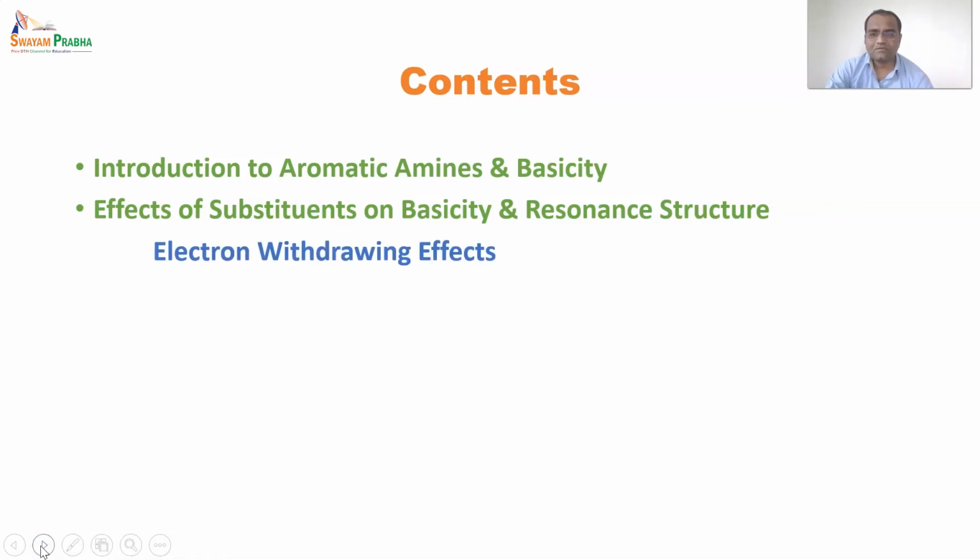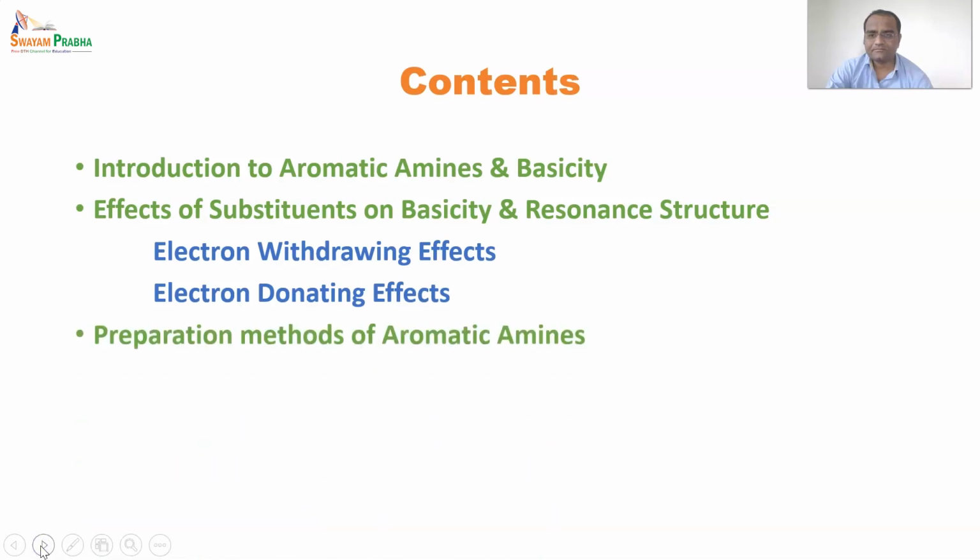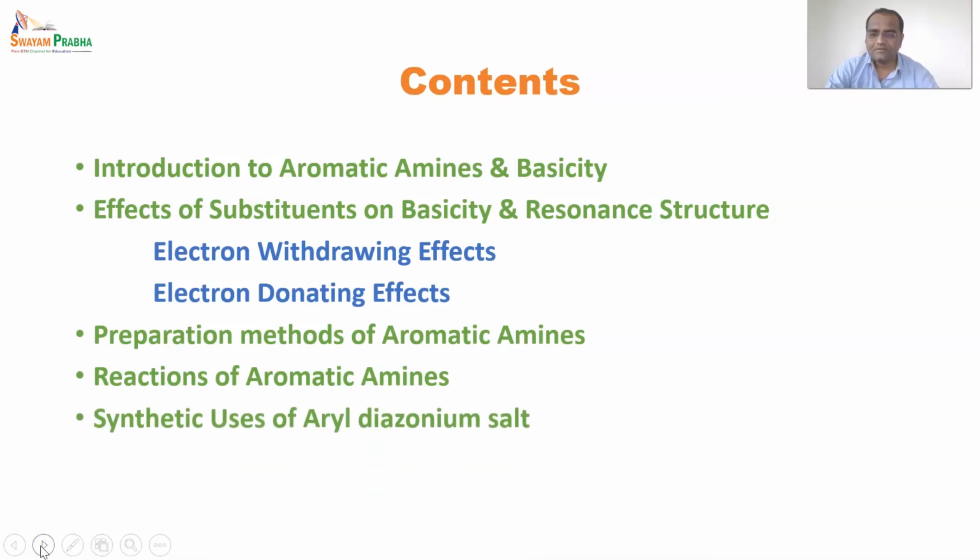There are two types of effect: one is the electron withdrawing effect and the second is the electron donating effect. After that, we will see preparation methods of aromatic amines, the various ways to prepare aromatic amines. After that, reactions of aromatic amines. And lastly, we will see synthetic uses of aryl diazonium salt.